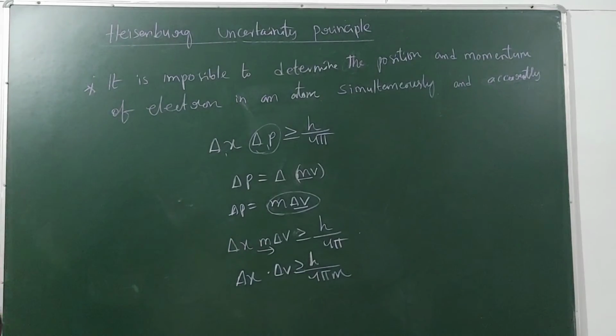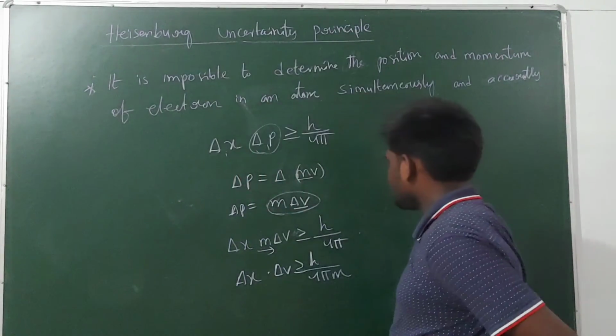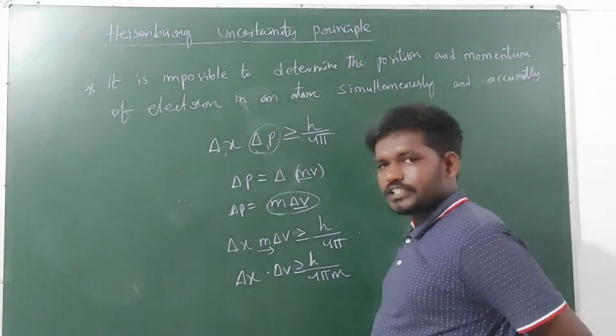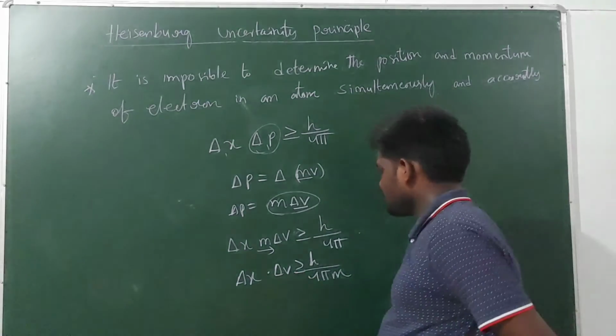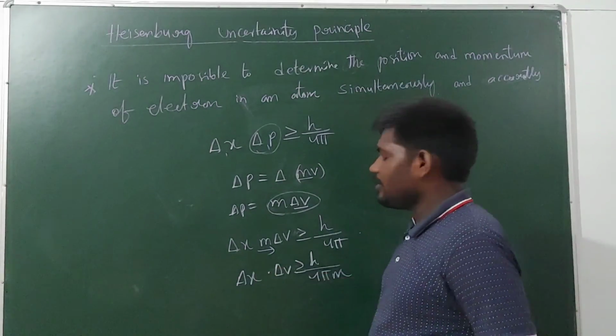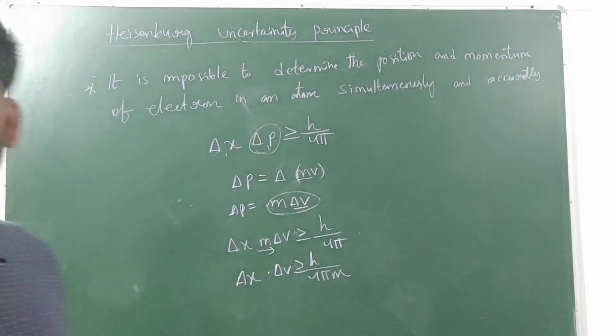From this equation we can say that if mass decreases, the uncertainty in the position and the uncertainty in the velocity increase. If mass increases, both will decrease.